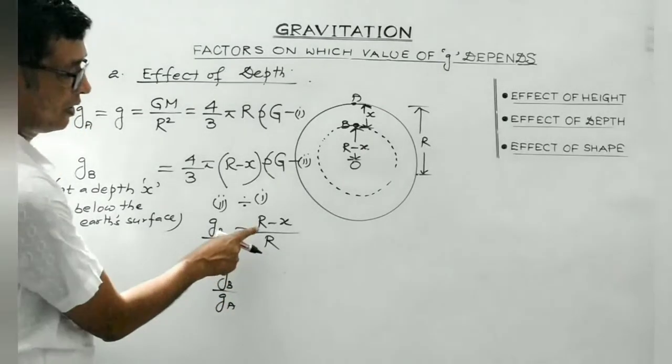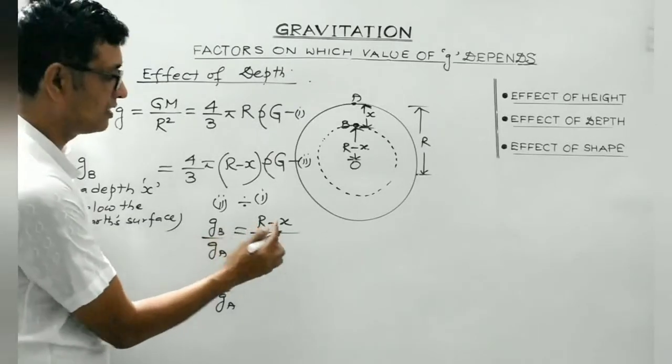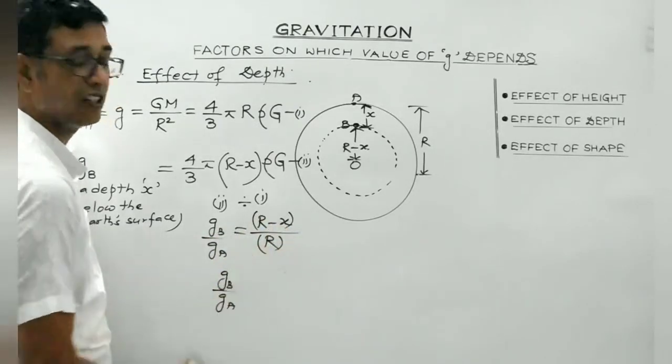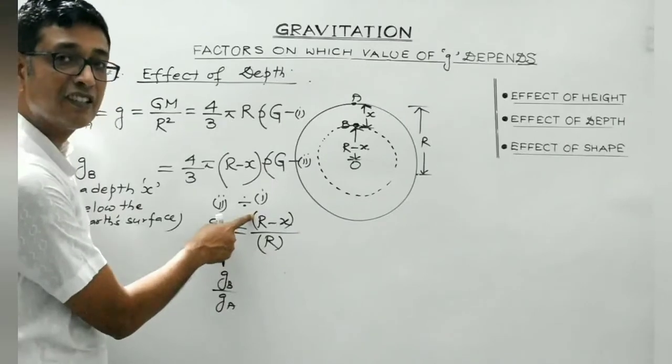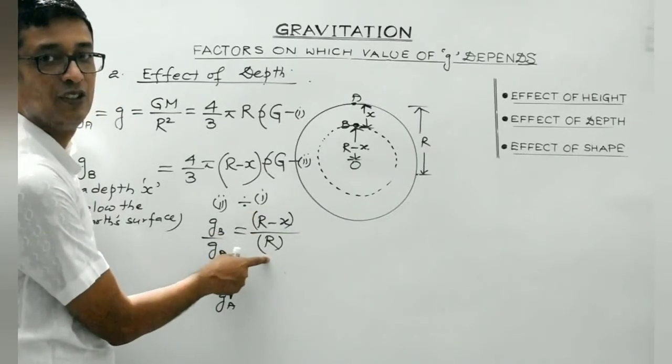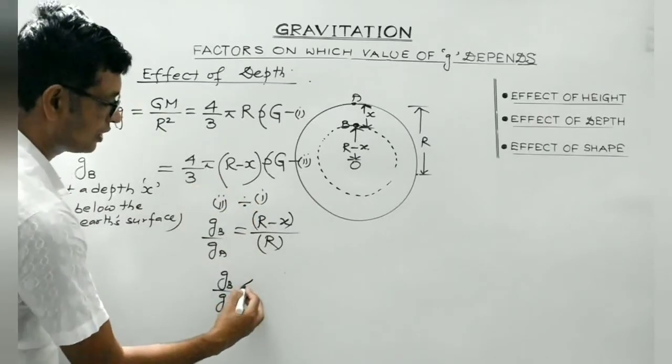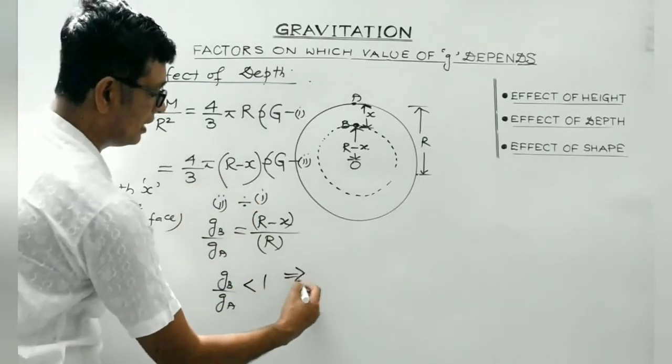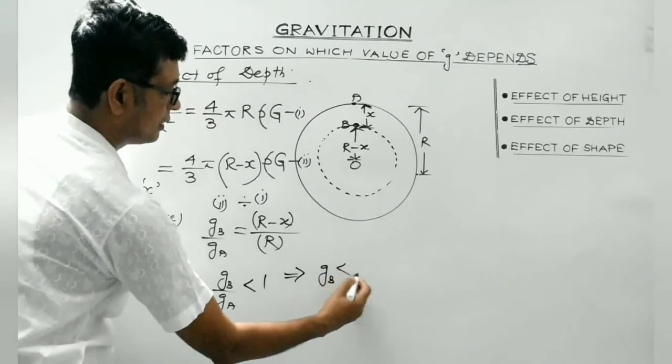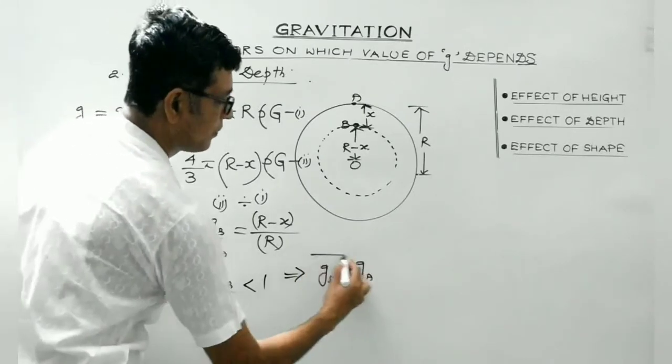Now look, in numerator it is r minus x, denominator it is r. So here numerator is less than denominator. So again, this fraction is less than 1, which implies that GB is less than GA.